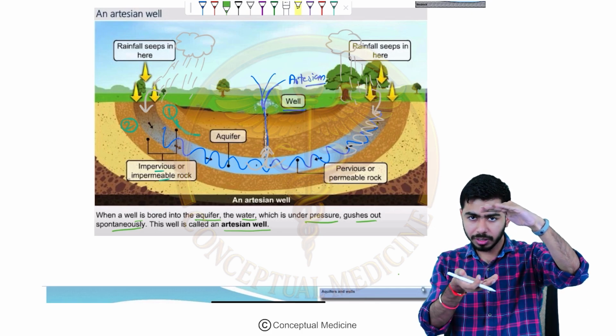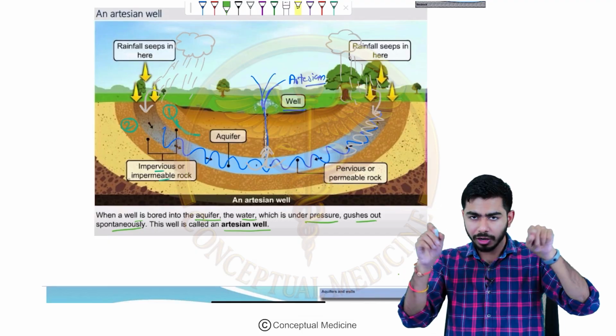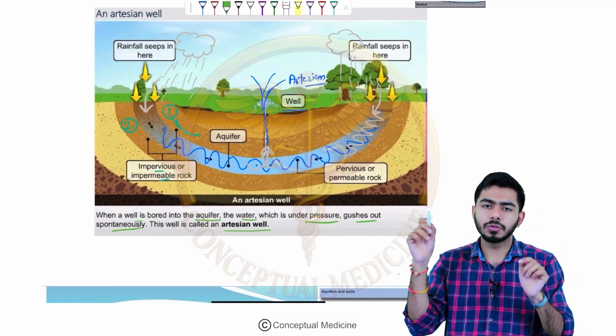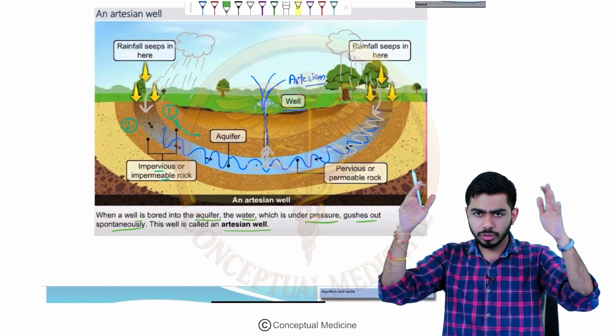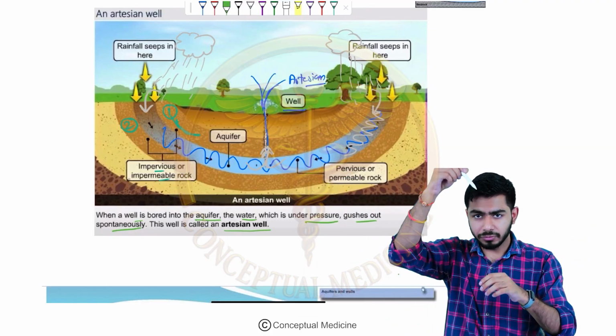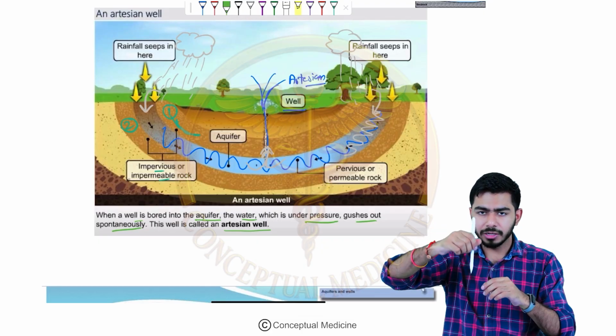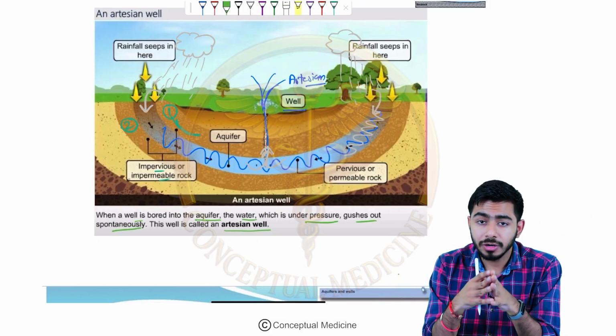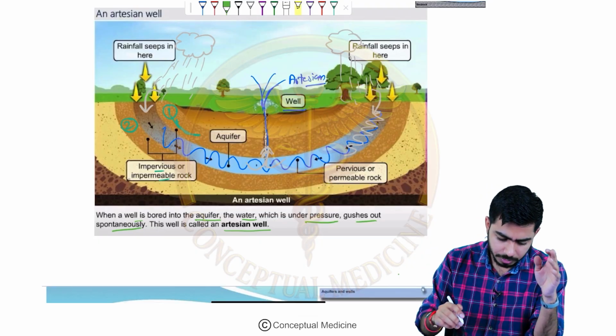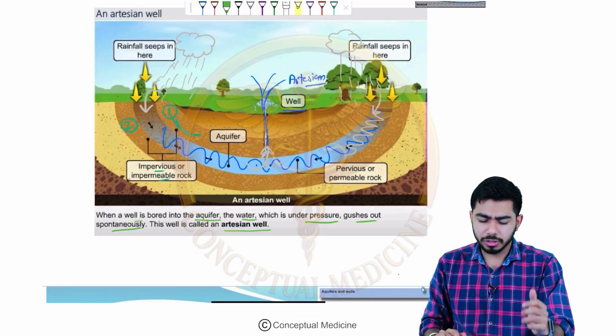Between the two impermeable layers, the aquifer layer will have water continuously because of having two recharge points. Every time water is coming in through the recharge points, and if you dig the well till that layer, then water will come out spontaneously throughout the seasons, right? That is called your which well? Artesian well.